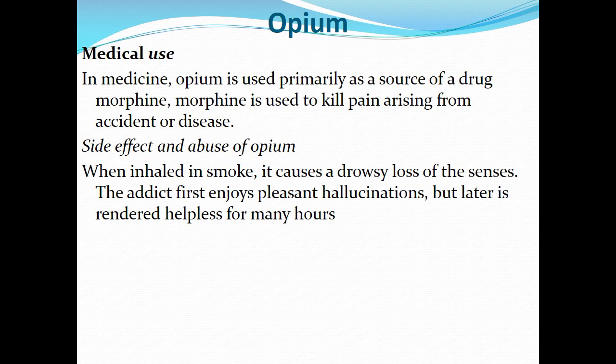Side effect and abuse of opium. When inhaled in smoke, it causes a drowsy loss of sense. The addict first enjoys pleasant hallucinations, but later is rendered helpless for many hours. So when an individual abuses this drug in form of inhaling, the effect is that the individual will have a drowsy loss of senses. And then at the beginning, the individual enjoys pleasant hallucination. Hallucination is a false perception of something, and then it can render the individual helpless for many hours.